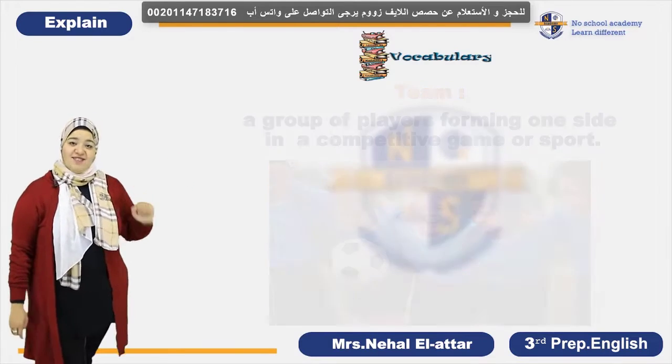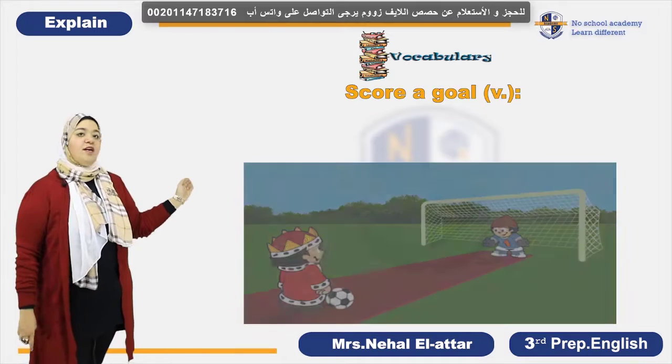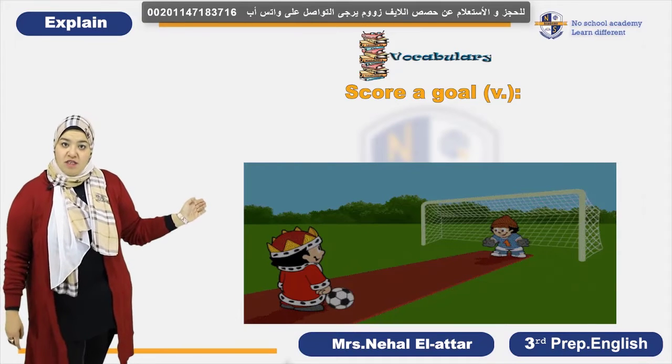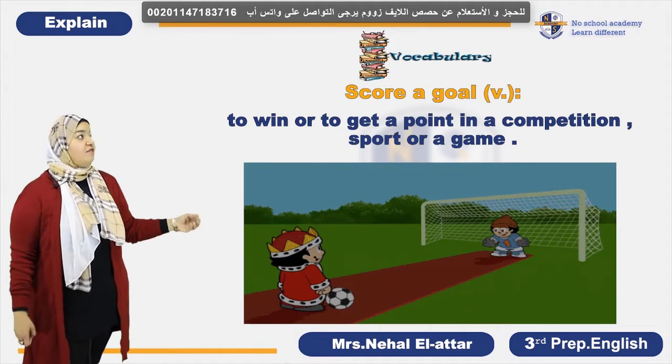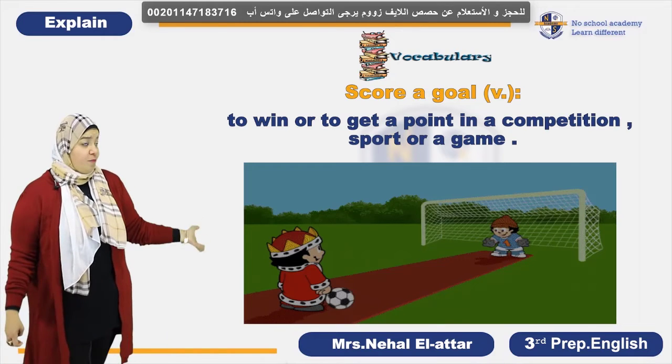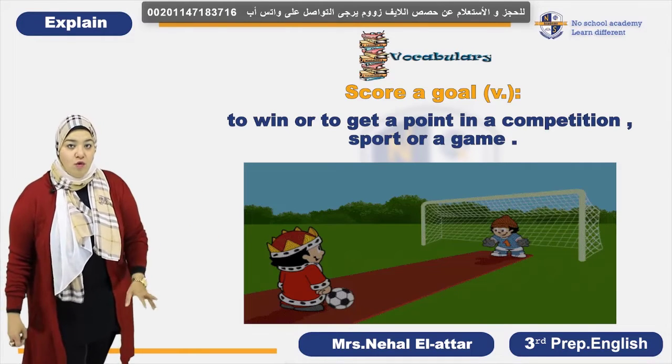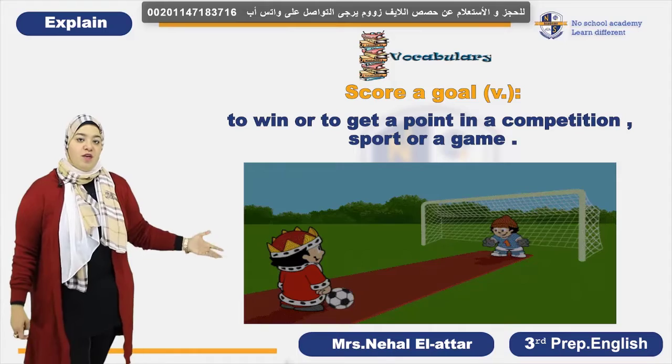Let's see what's next. The next word is to score a goal. Score a goal means to win or to get a point in a game or a competition. To score a goal means to win or to gain a point.